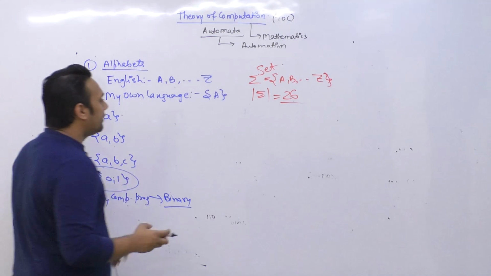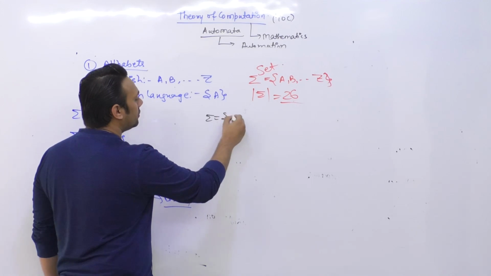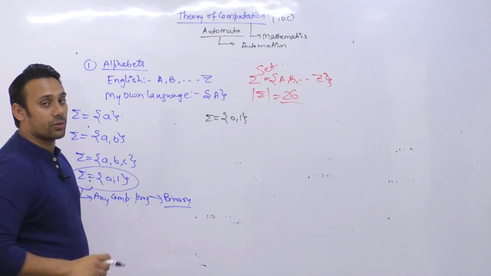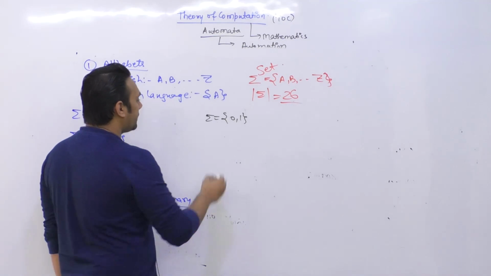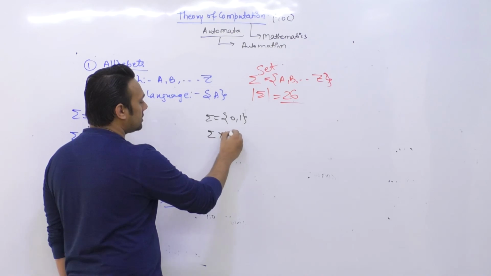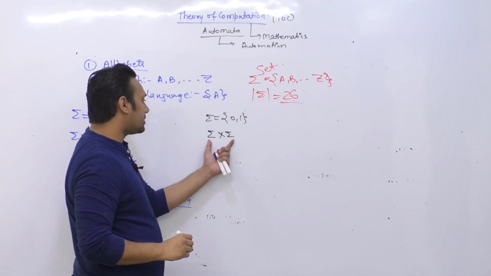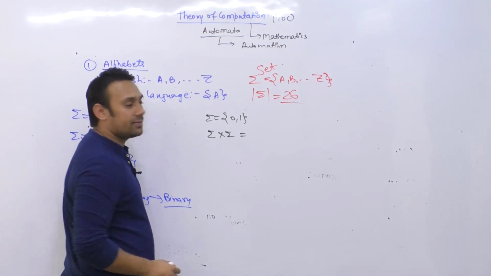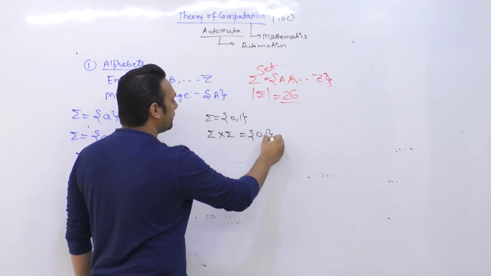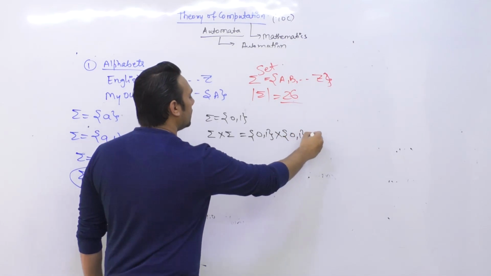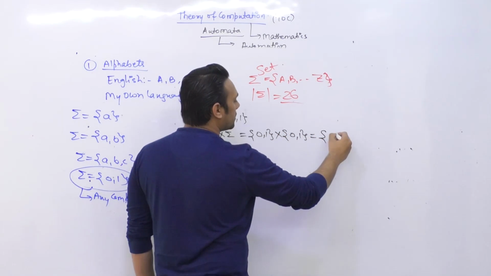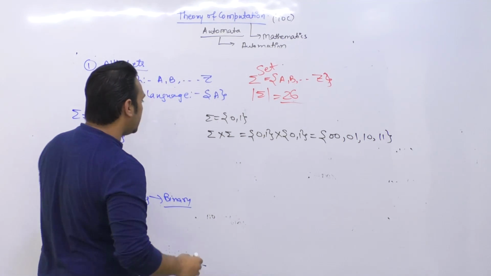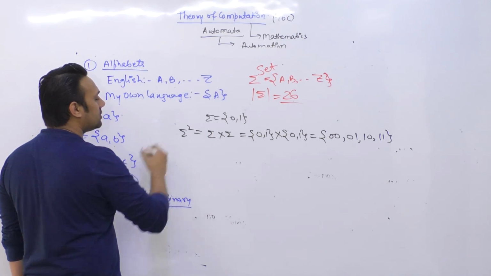So if I say we have summation equal to {0, 1}, that means it is representing the set of alphabets in my language. Now if I say summation cross summation, it is the cross product of a set with itself. If I take summation cross summation, what will we get? That will be {0, 1} cross {0, 1}, which is equal to 00, 01, 10 and 11, and this is represented by summation square.